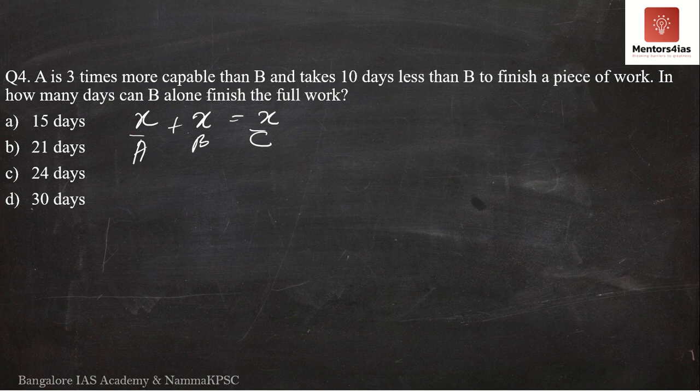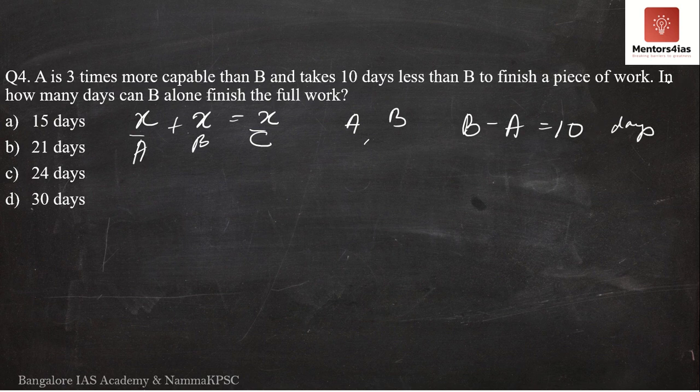Now again I'll assume, let A be the number of days taken by A and B be the number of days taken by B. Now the question says A is 3 times more capable than B and takes 10 days less than B to finish a piece of work, correct? Now, if that is the case, don't you think B minus A is equal to 10? A takes 10 days less, or B takes 10 days more than A to finish the entire work. Therefore, the difference between B and A should be equal to 10 days.